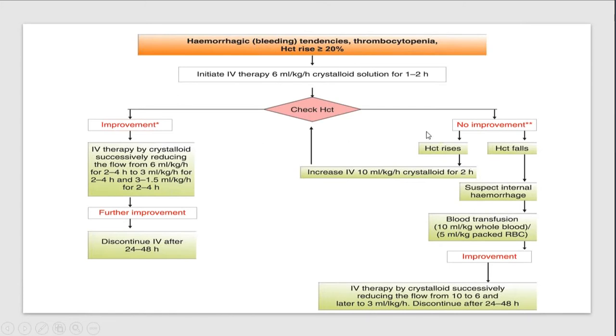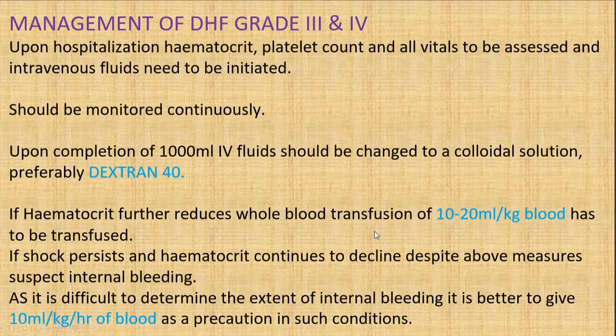So on the whole, the summary is you start a crystalloid solution at 6 ml per kg per hour and make it half dose as the patient keeps on improving. If the patient doesn't improve, suspect an internal hemorrhage and do a blood transfusion, and then slowly decrease the crystalloid solution as the improvement goes on.